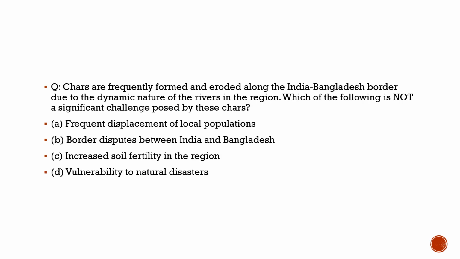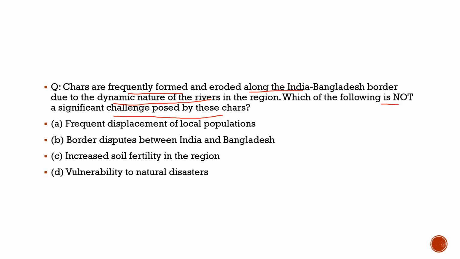Here the question is about the chars. As the question says, chars are frequently formed and eroded along the India-Bangladesh border due to the dynamic nature of the rivers in the region. Which of the following is not a significant challenge posed by these chars? Why are we discussing this? The answer lies with the recent development near the India-Bangladesh border, as BSF has been deployed and moved to the zero line along the Bangladesh border in Bengal.